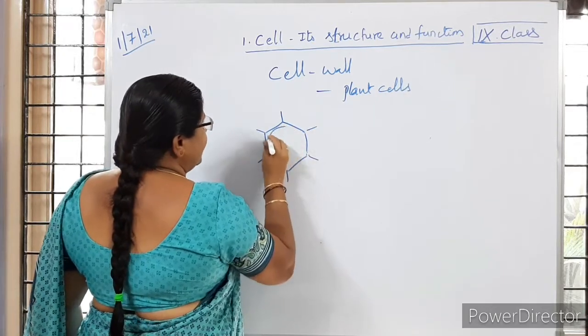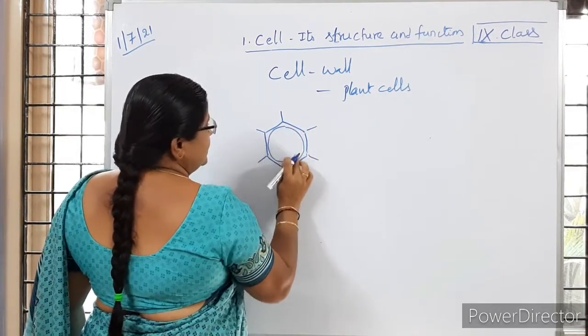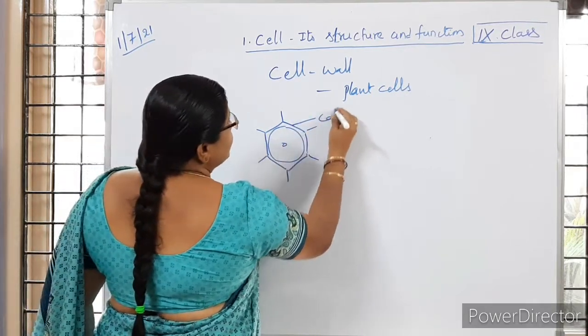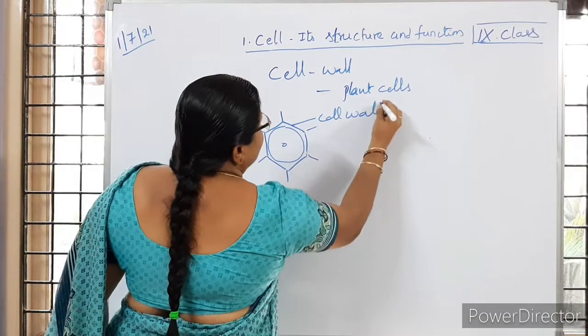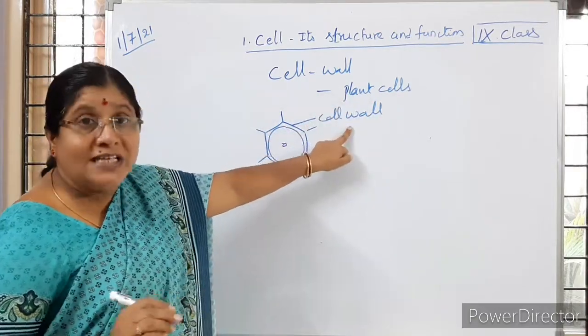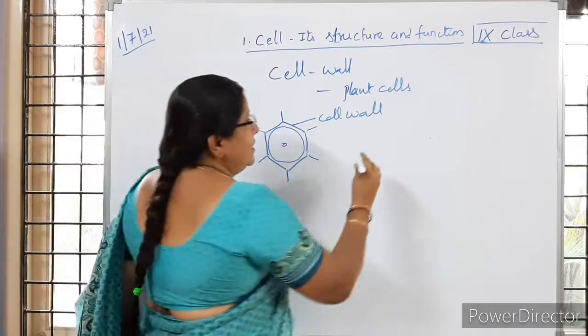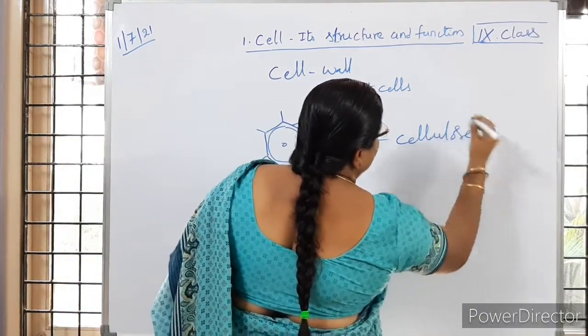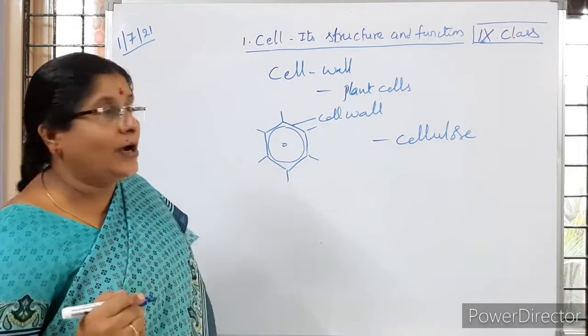This is the cell membrane and this one is called the cell wall. The cell wall is made up of mainly cellulose, which is a carbohydrate.